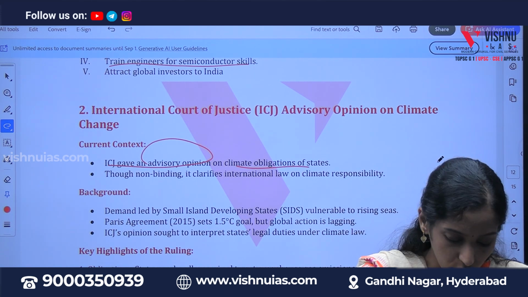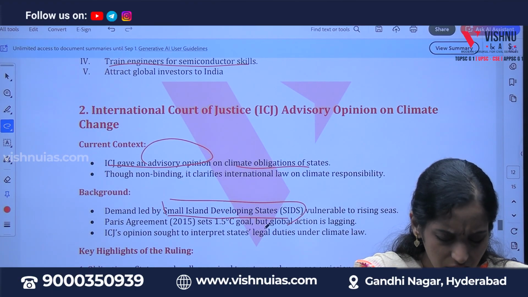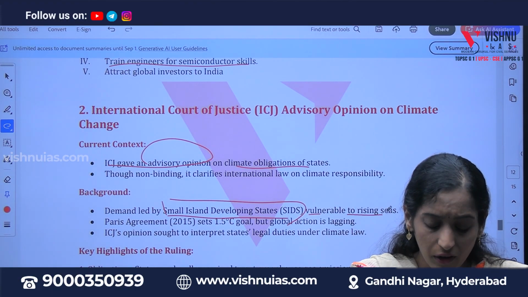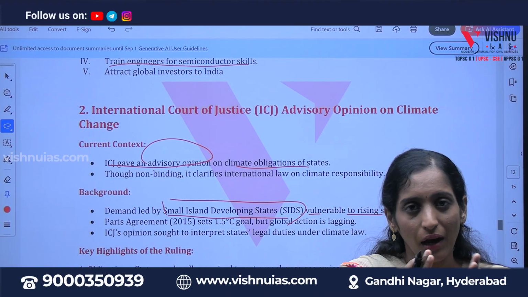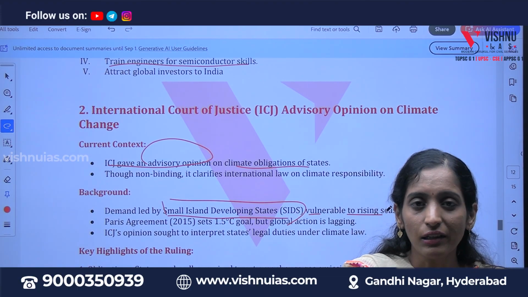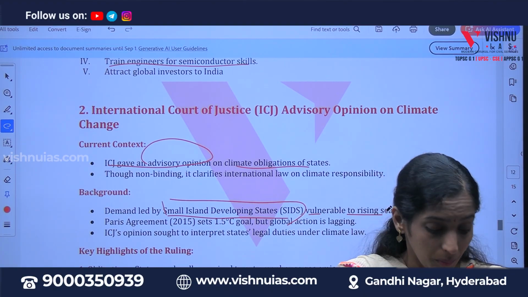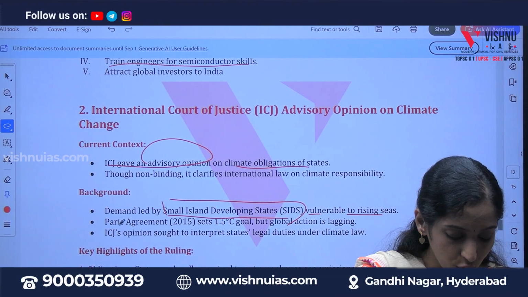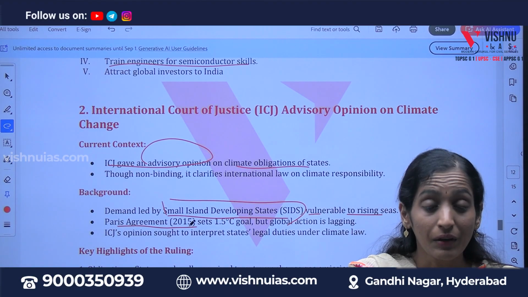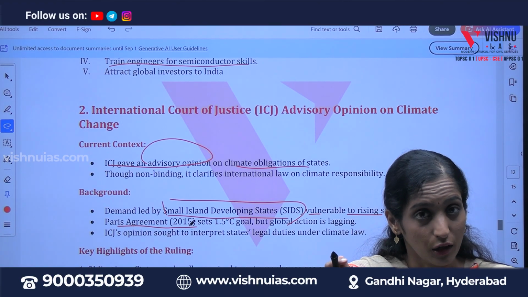And if you observe the background, small island developing states, which have weak economies, are vulnerable to all these effects. If you observe certain islands, because of the emissions of the developed countries and the rising sea level, these small states are facing problems. And according to the Paris Agreement 2015, the 1.5 degrees C global target is an action we are lagging upon.